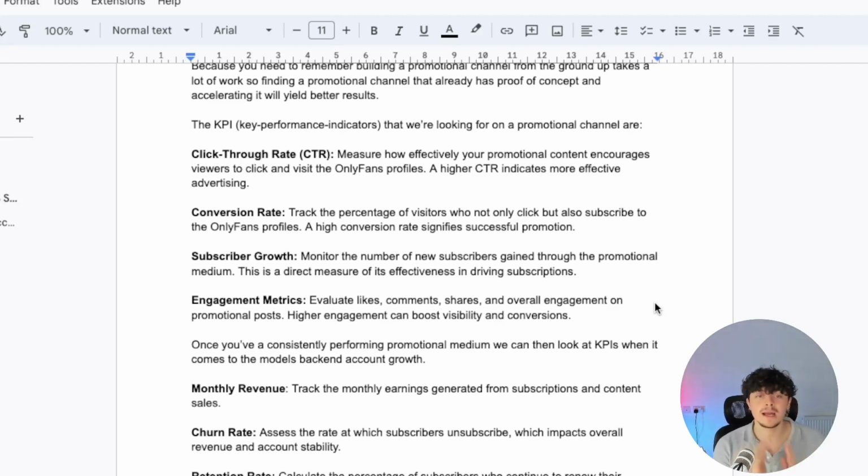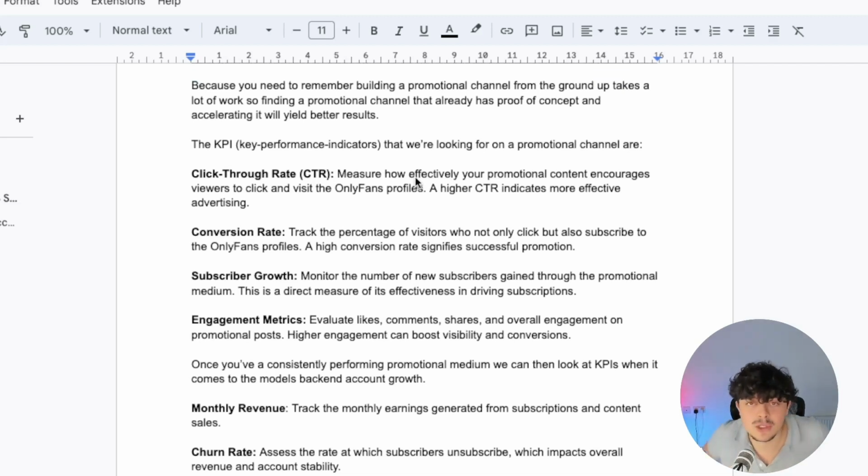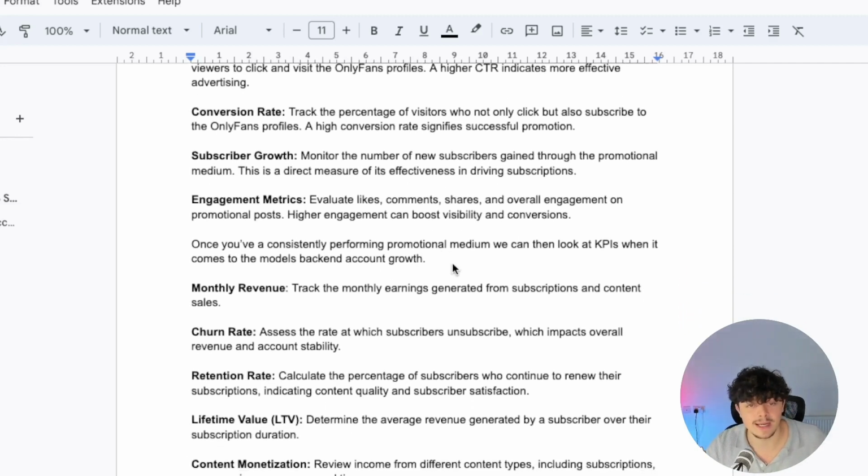Now, once you're consistently performing on a promotional medium, we can then look at the KPIs when it comes to the model's back-end account growth. If all these KPIs are good, then that's great. That means you're getting the model subscribers, you're getting the model impressions, and that means that you can start earning a lot of money for that model. So next we need to look at the back-end account growth.